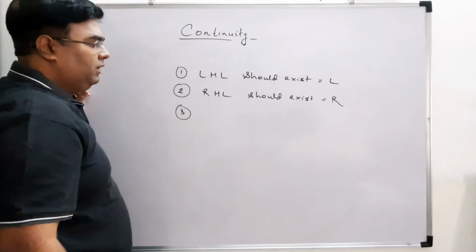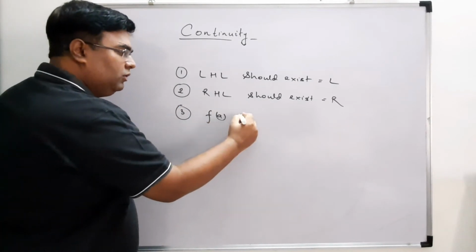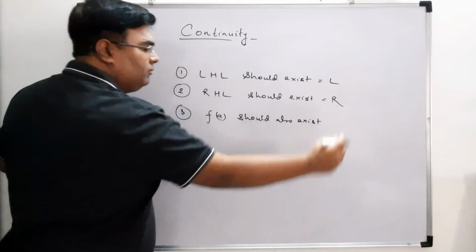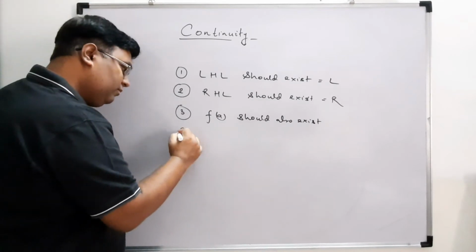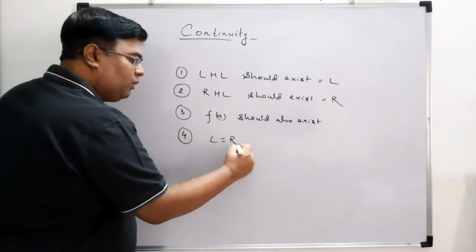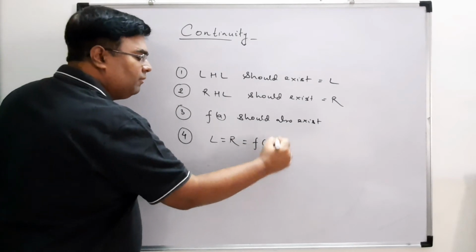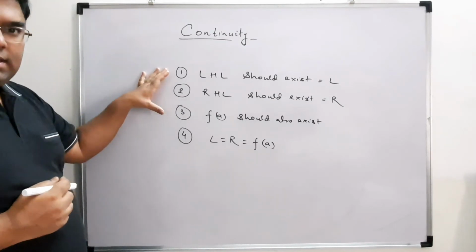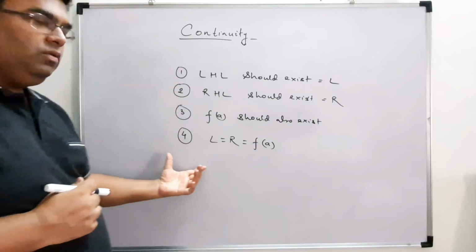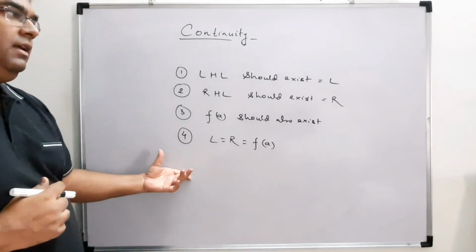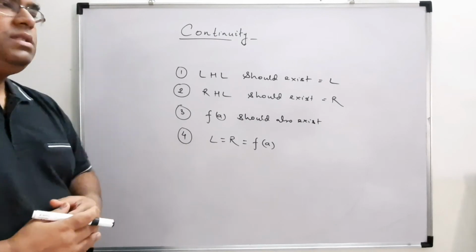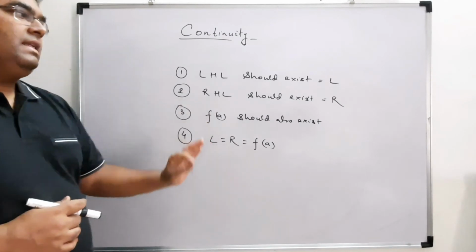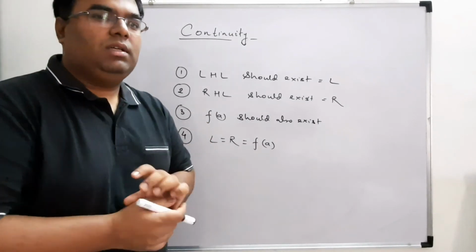Third condition, FA should also exist. Okay. Fourth, L should be equal to R should be equal to what? FA. So these three should exist and all of them should be equal to each other. Then only we can say that the function is continuous. If any one of these is not there, then we can say that the function is not continuous.